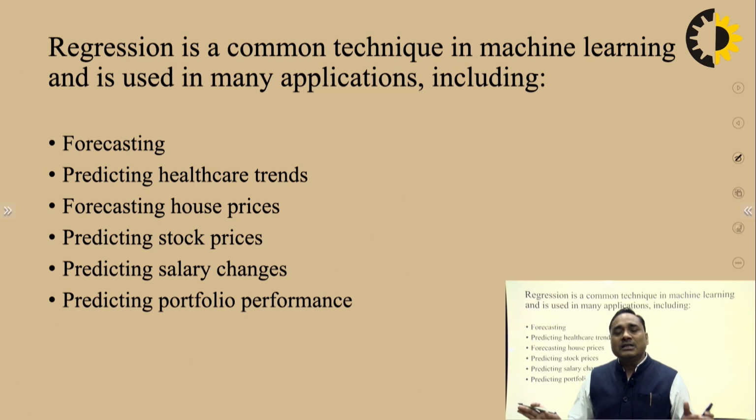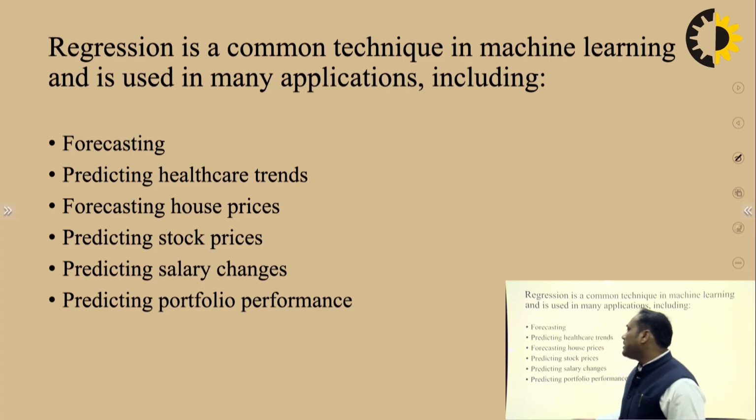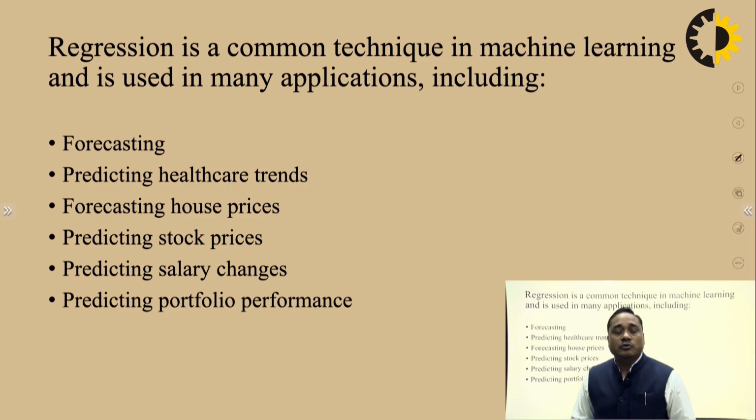So these are the common features related to that prediction. They play a key, important role in predicting the result, the target value. So these are the important areas where regression is applicable, where regression is used.